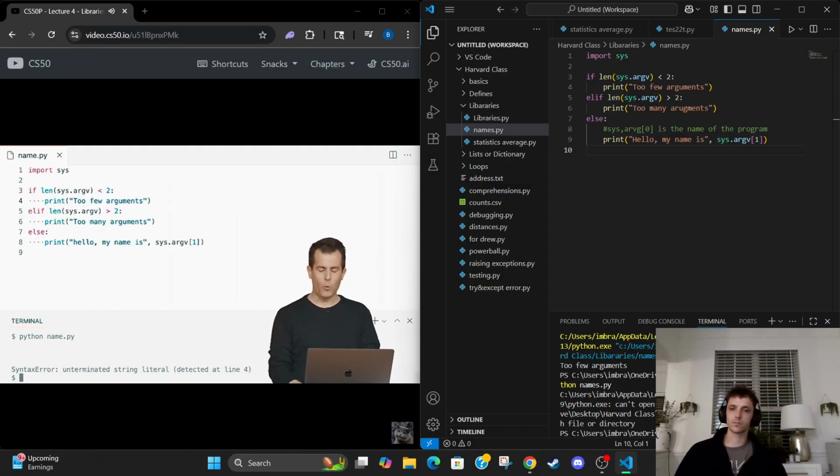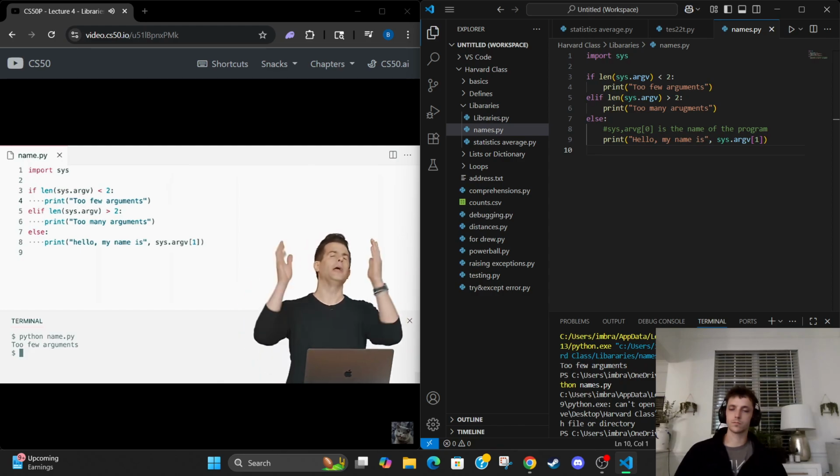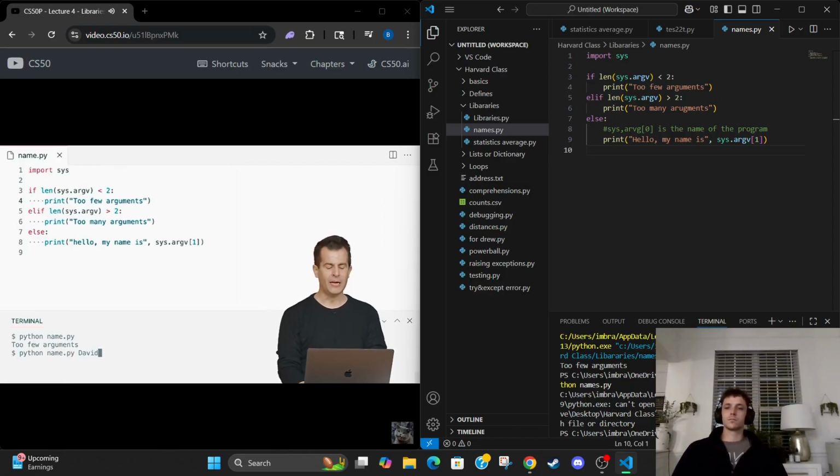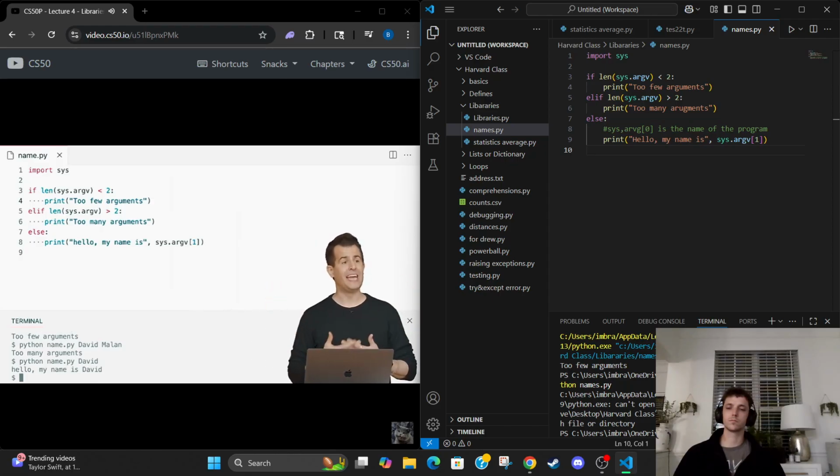So let me go ahead now, and with that red herring gone, let me rerun python of name.py and hit enter, and now we see too few arguments. OK, maybe it wants my full name. Let me go ahead now and run python of name.py, David Malan, typing in both words after the name of the file and hit enter. And now, of course, it's too many arguments. Fine, now I'll oblige and do python of name.py and just David, and there we have it, my name tag printed on the screen.